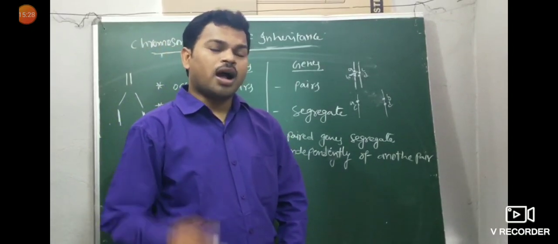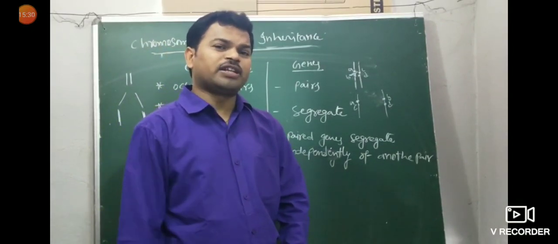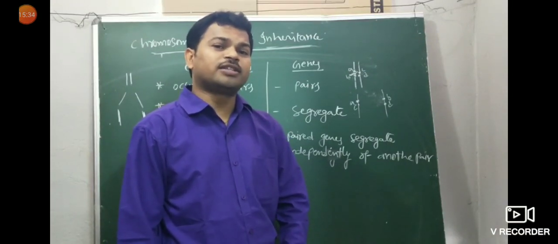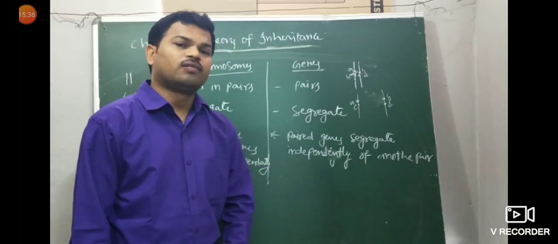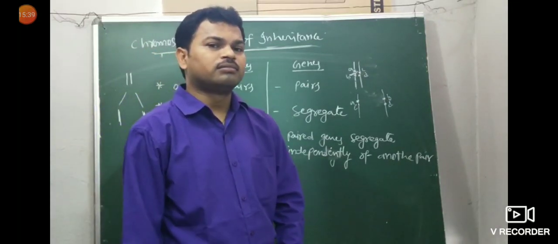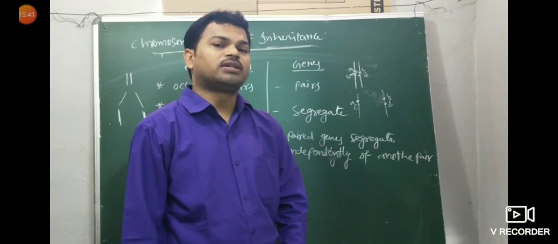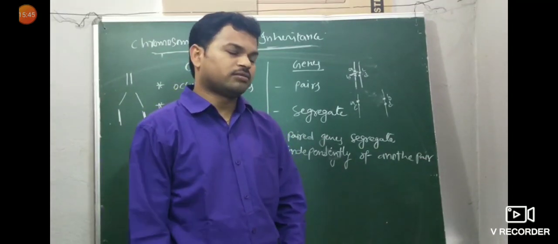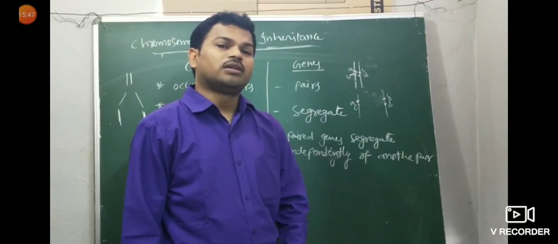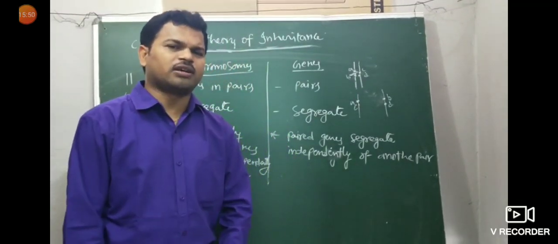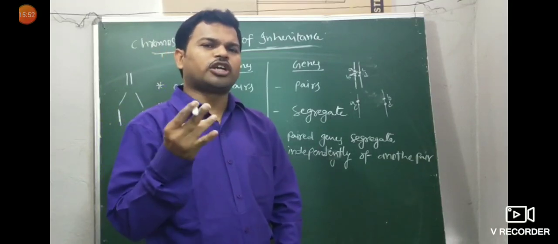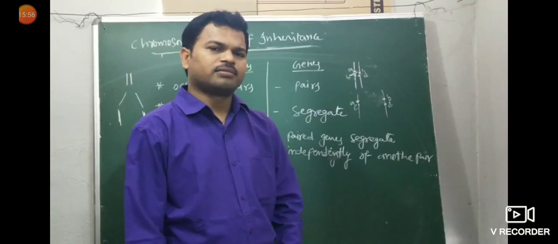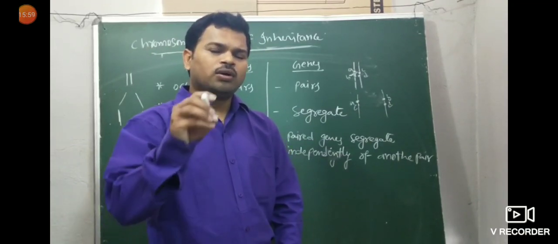Important one, and some important events. Meiosis 1 has karyokinesis and cytokinesis. Karyokinesis again has four stages: prophase 1, metaphase 1, anaphase 1, telophase 1. Prophase 1 again has 5 substages, already discussed in first year: leptotene, zygotene, pachytene, diplotene, diakinesis.